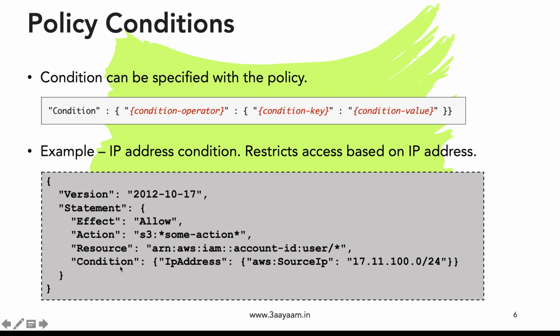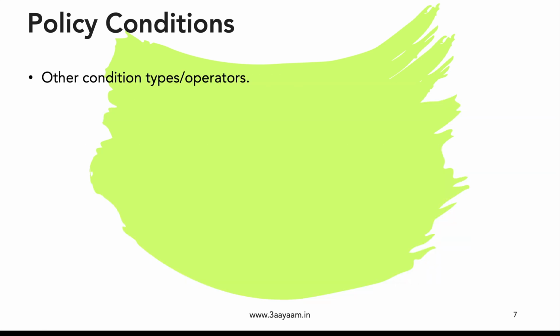Then we have condition. In the condition, we are saying that the operator is IP address, and then I'm saying allow this only when the source IP is, let's say, this network address. If it is coming from this network address, then only allow it. There are other condition types and operators also. Let's go a little bit deeper into the condition operators.